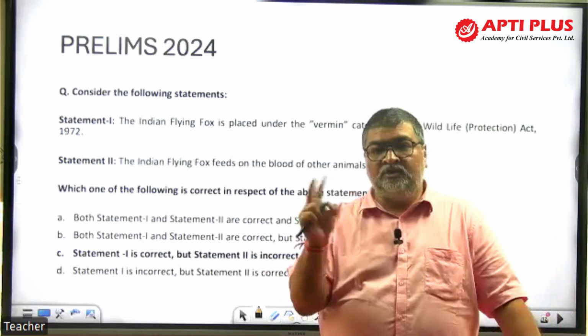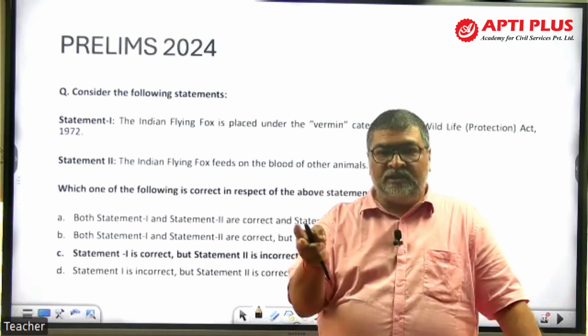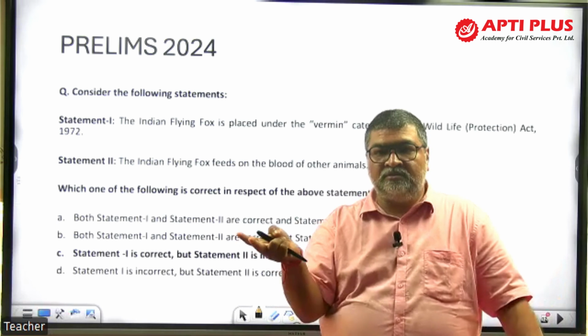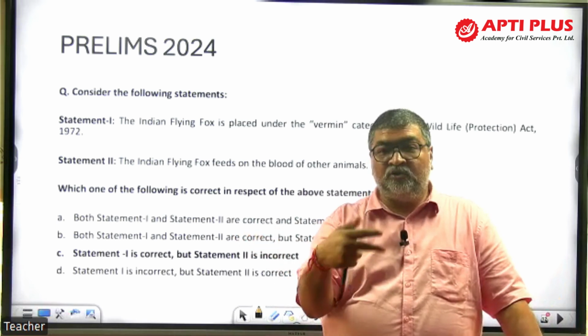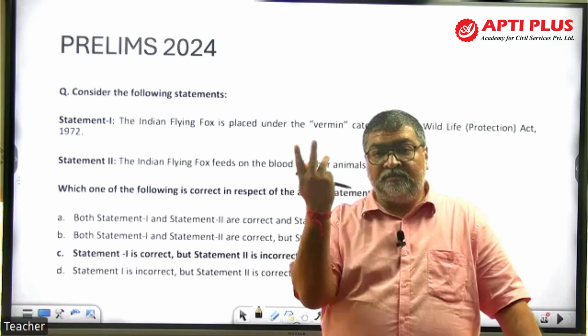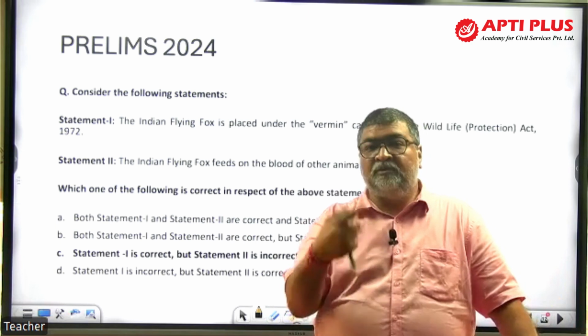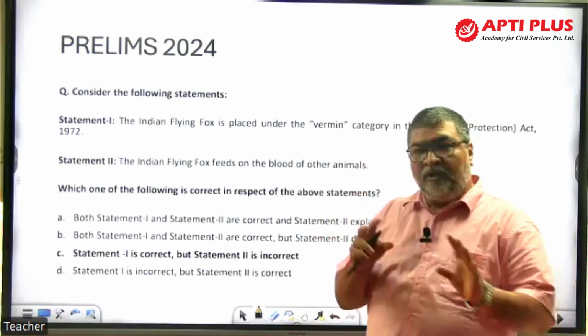Both 1 and 2 are correct, 2 is correct explanation. Both 1 and 2 are correct, 2 is not correct explanation. 1 is incorrect, 2 is correct. 1 is correct, 2 is incorrect. इस साल के पेपर में 2024 में भी ये पैटर्न गया है. अब उसमें क्या किया गया, एक क्वेश्चन देते हैं 3 स्टेटमेंट का, स्टेटमेंट 1 2 3 conclusion and that kind of part. So UPSC can keep on experimenting with the question paper. You have to prepare with the subject.